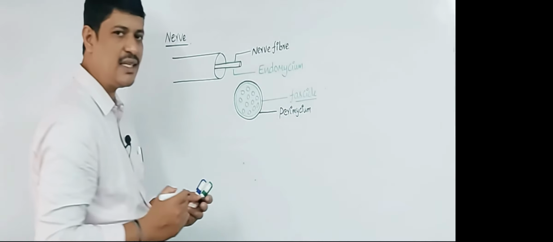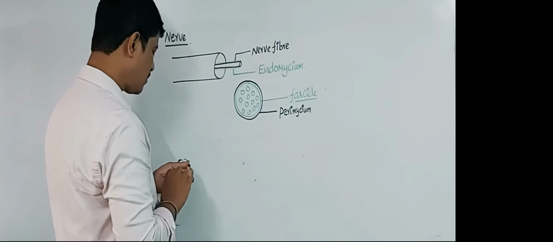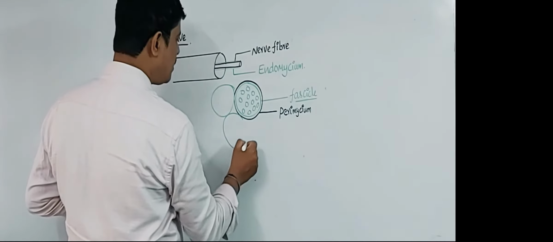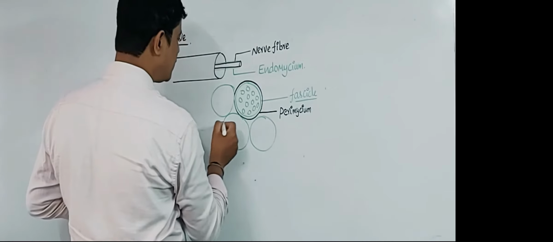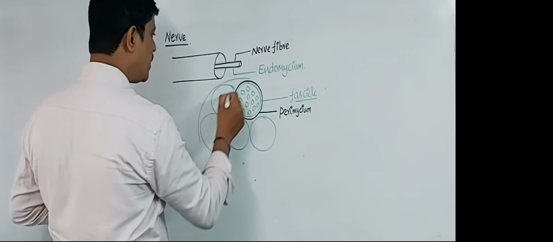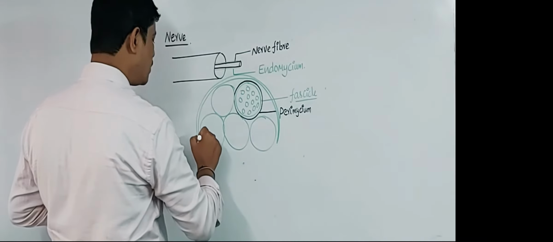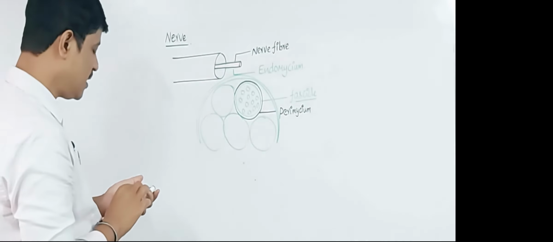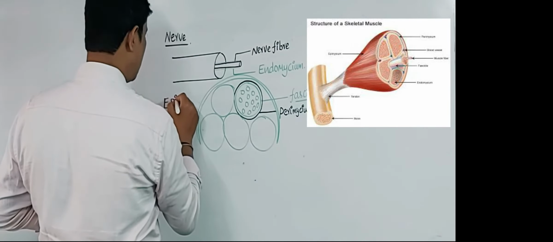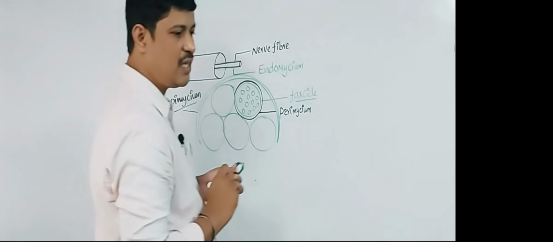A group of fascicles is surrounded by the perimysium, and here this is another fascicle, and this is another fascicle, and another fascicle. All these fascicles are surrounded by an outer membrane. This membrane is epimysium. So this is the structure of the nerve.